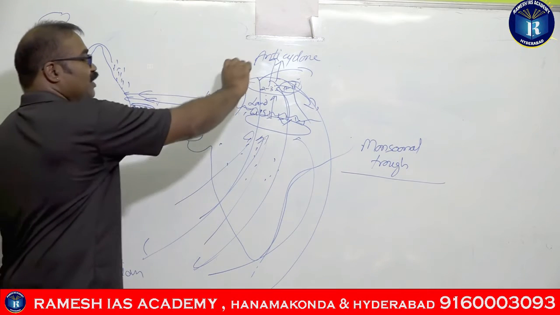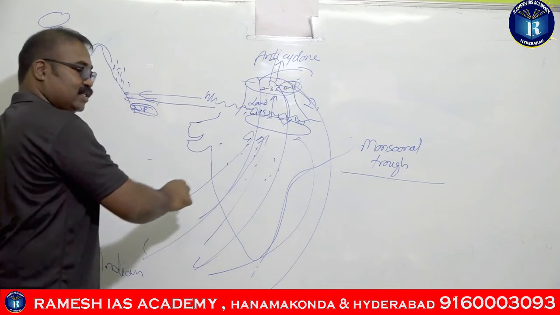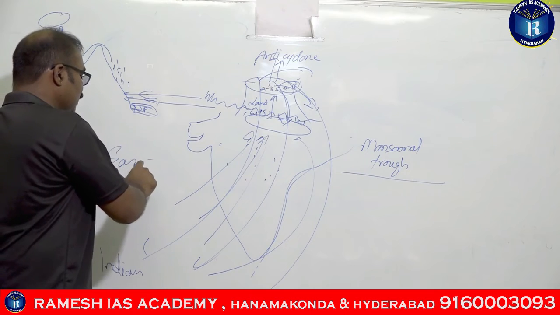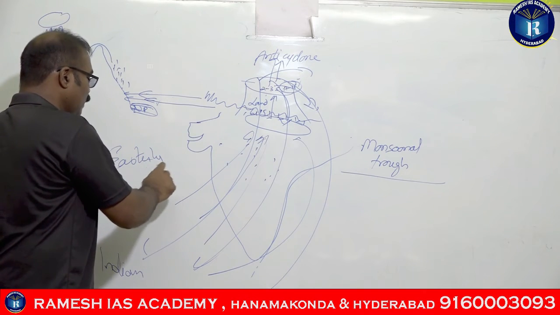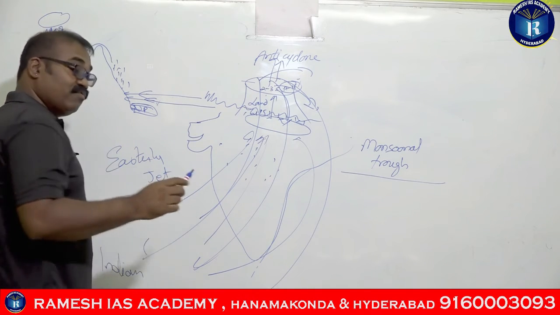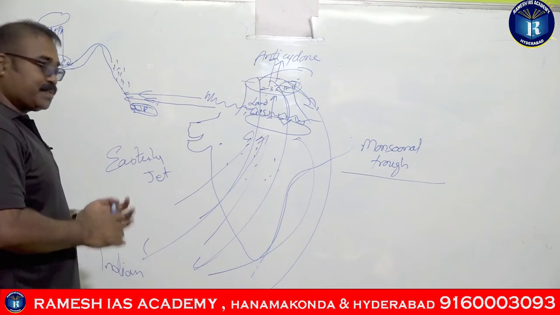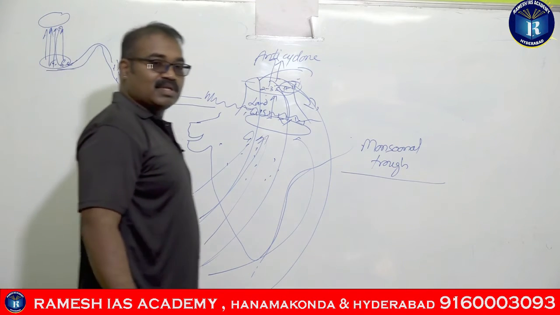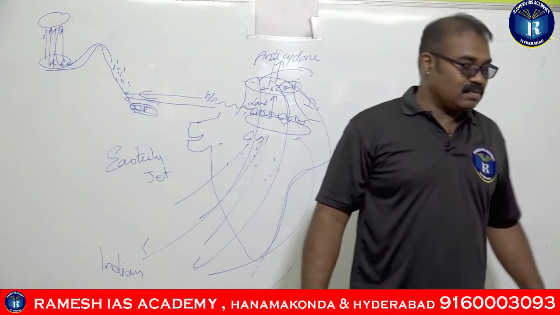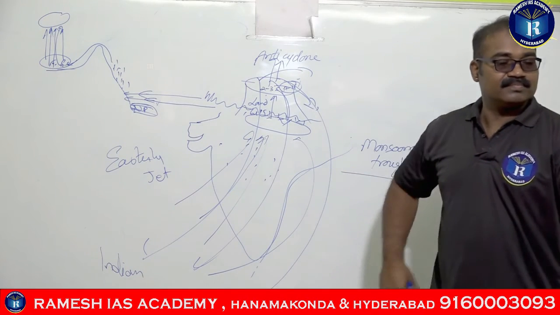Right, so the winds, when they are moving in these directions, are called the easterly jets. So in optional geography, they have asked about the easterly jet streams. What are easterly jet streams?